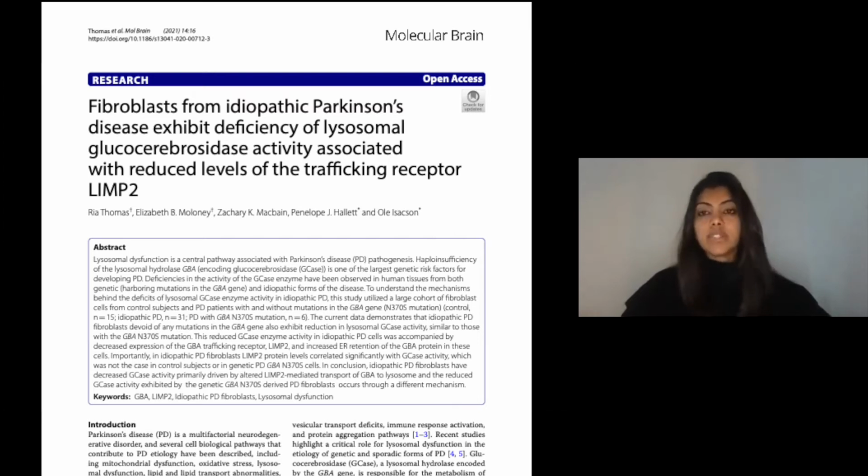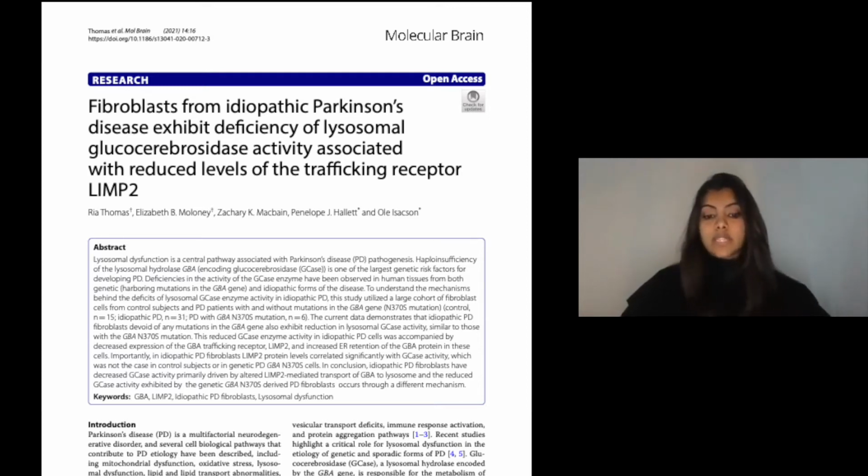So, glucocerebrosidase, or GCase, is encoded by the GBA1 gene, and it is a lysosomal hydrolase enzyme that is required for the metabolism of specific sphingolipids. And mutations in the GBA gene comprise one of the largest genetic risk factors for PD, and people with PD with this mutation exhibit reduced lysosomal GCase activity and accumulation of specific sphingolipid substrates.